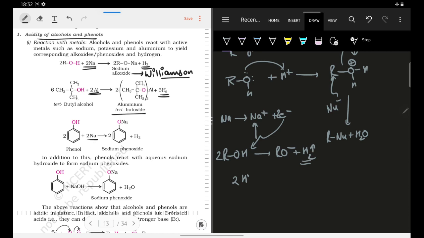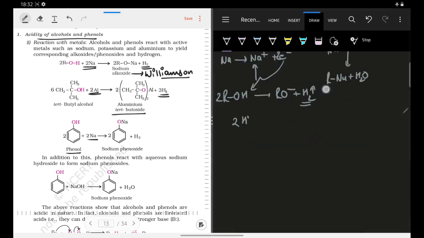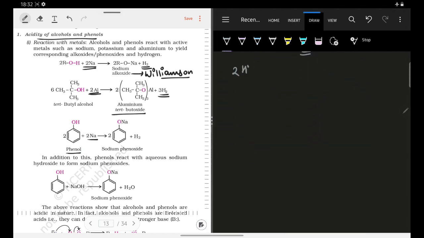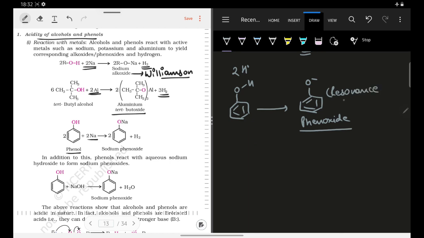Sodium will also react with phenol, because phenol is also acidic. Why is phenol acidic? This is also given here, but I will tell you right away: in the case of phenol, when you form its conjugate base, it leads to the formation of this O minus. What is this? This is the phenoxide ion. The phenoxide ion is resonance stabilized, and due to resonance stabilization, it is acidic in nature.